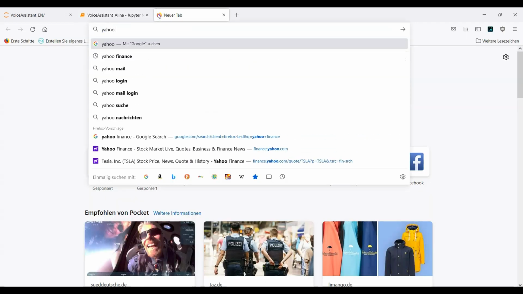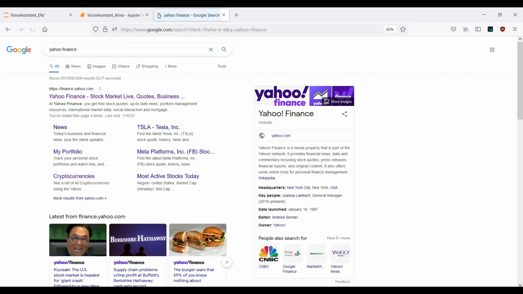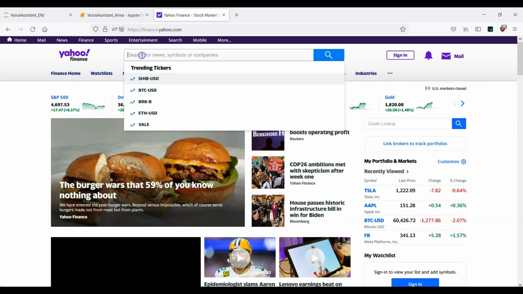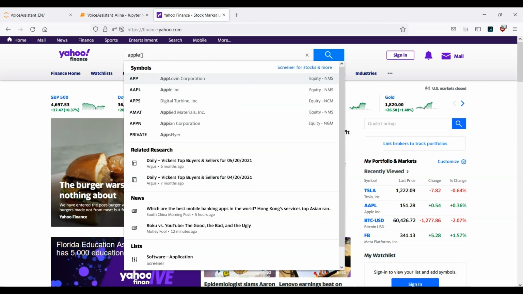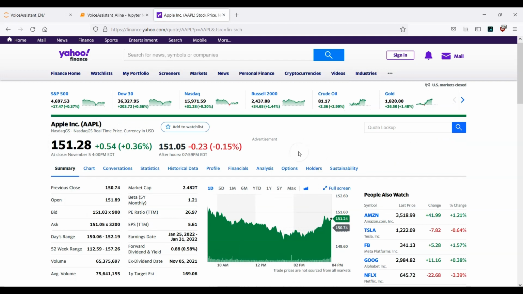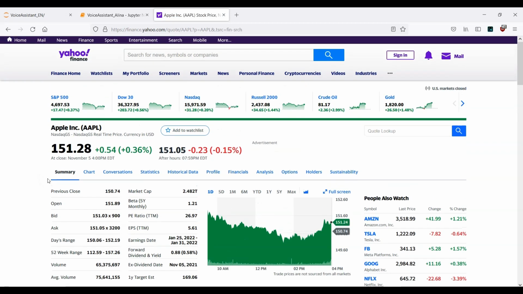Now let's take a look at how this actually looks. Here, Yahoo Finance. Let's click on this link and search for Apple. You will see all the information regarding the Apple stock, and this here is the ticker. This is what we are searching for.